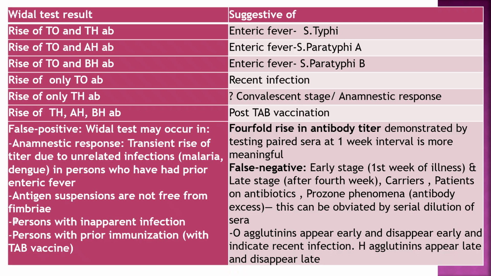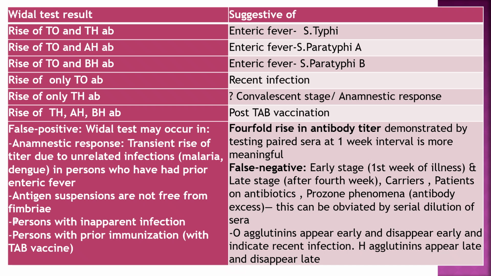False positive Vidal test may occur in anamnestic response, transient rise of titer due to unrelated infection like malaria, dengue, in persons who have had prior enteric fever. Antigen suspensions are not free from fimbriae. Persons with inapparent infection, persons with prior immunization with TAB vaccine. A four-fold rise in antibody titer demonstrated by testing paired sera at one week interval is more meaningful.